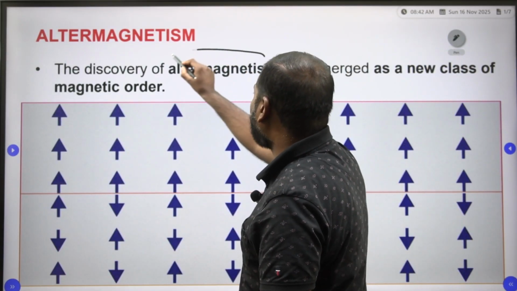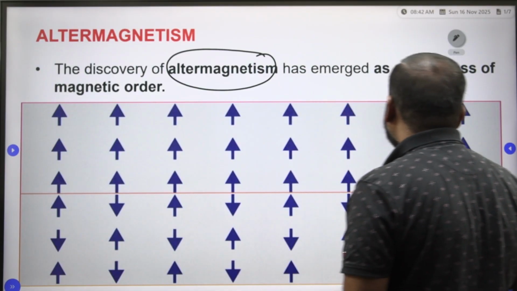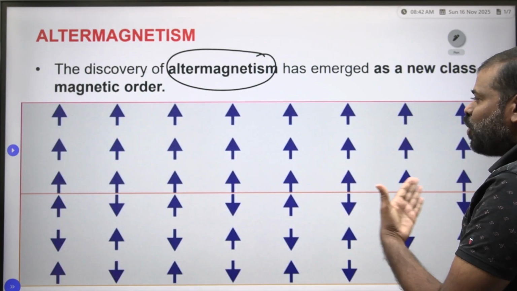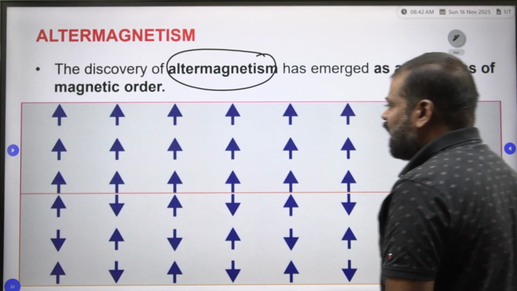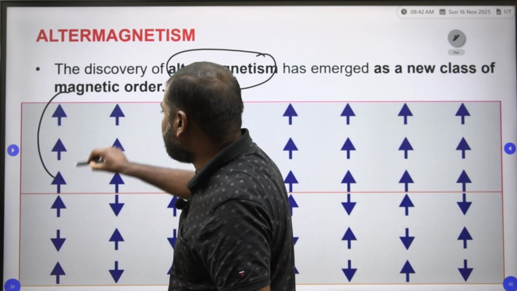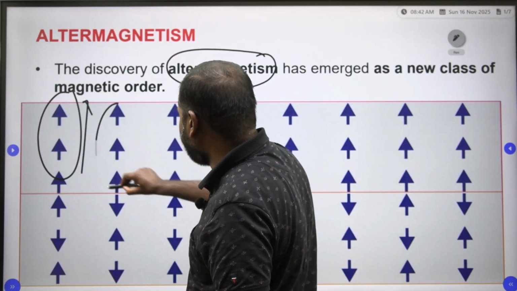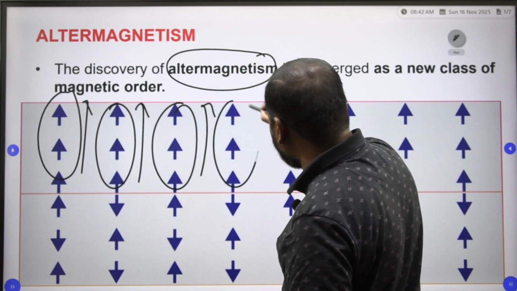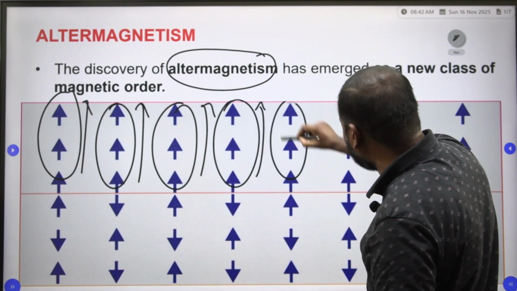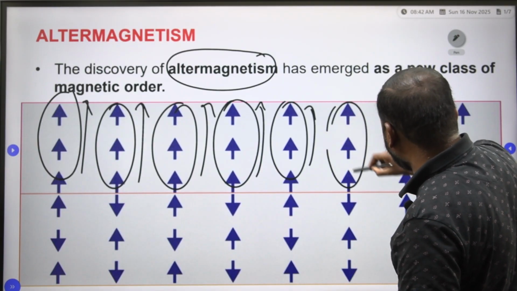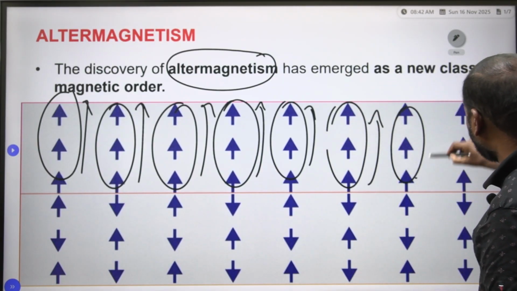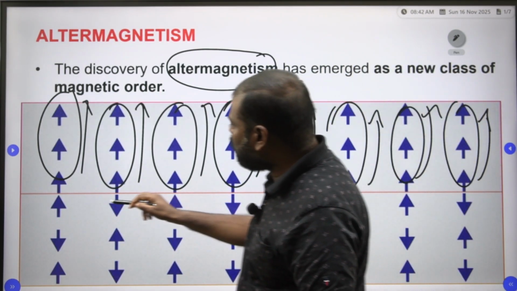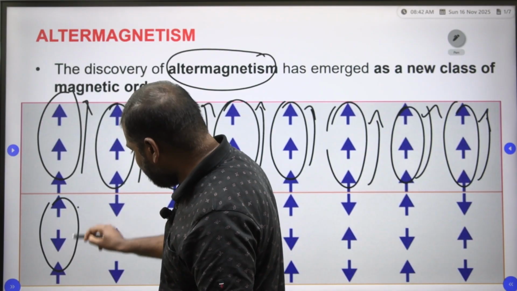The discovery of ALTERMAGNETISM has emerged as a new class of magnetic order. So it is a new class of magnetic order. In some materials, the magnetic dipoles are oriented upside, and in the same material, the magnetic dipoles are oriented downside also.